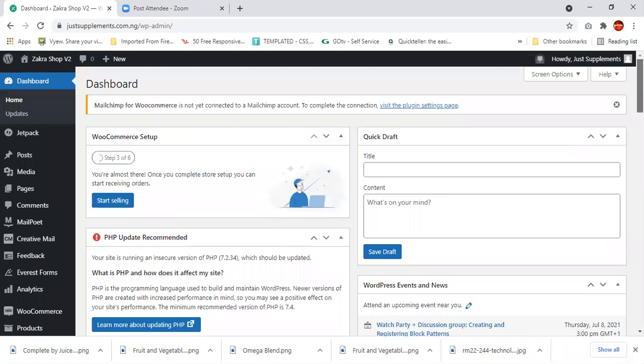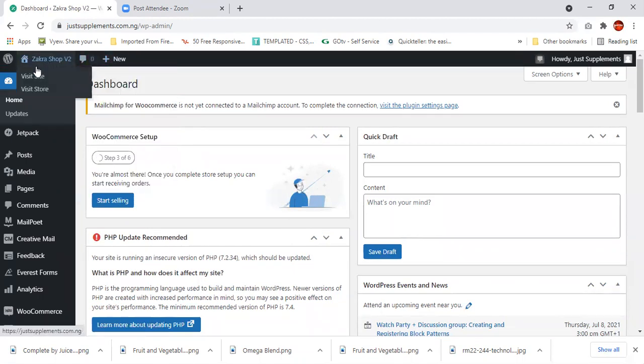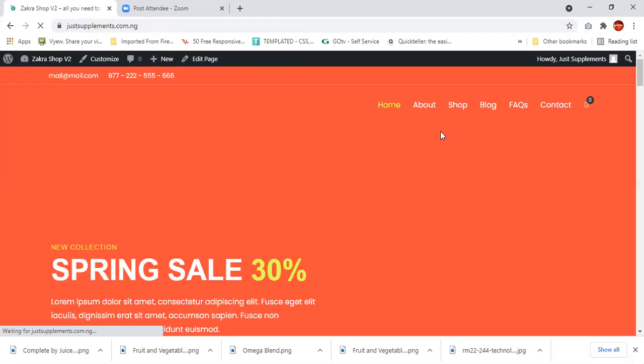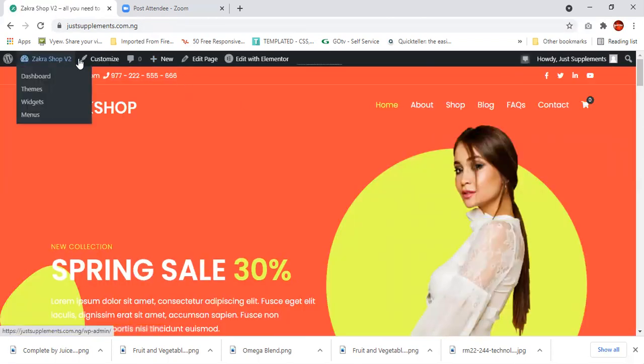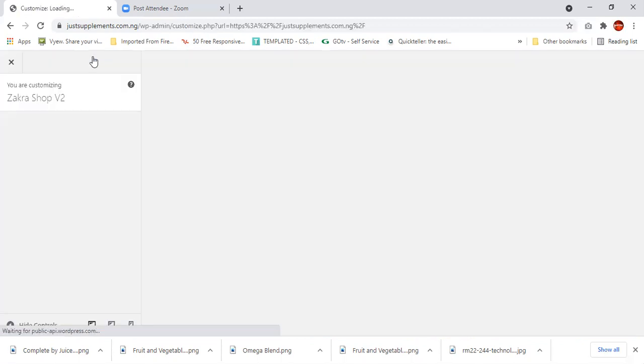Better still, you go to the upper part of your page, where you have the store. You see, new. Rather, when you click visit site, that's where you're going to see your customize again. So it's just like a shortcut. If I click customize, it's going to take me to where I can actually execute this.